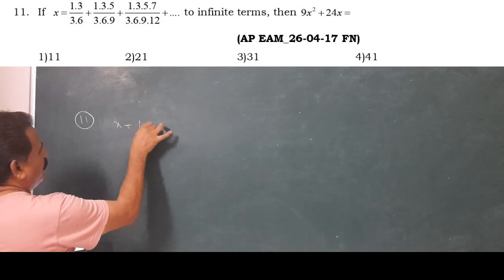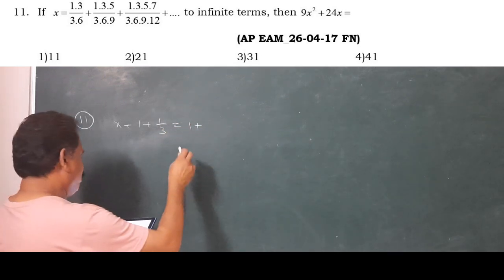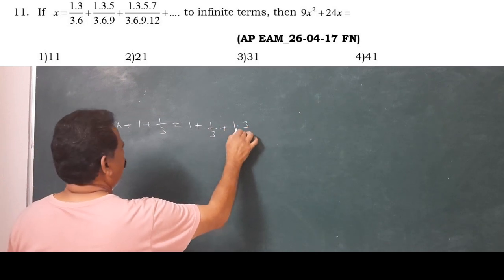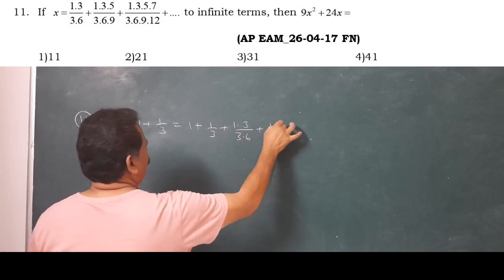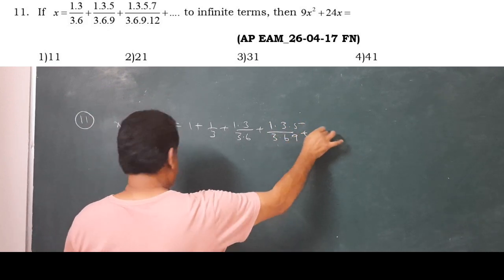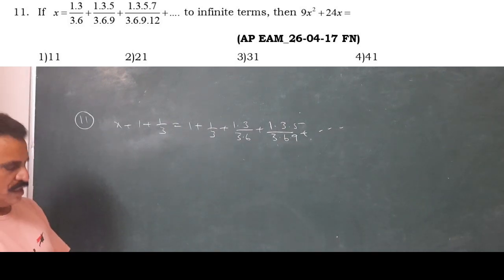Adding 1 and 1 by 3 gives the complete series: 1 plus 1 by 3 plus 1 into 3 by 3 into 6 plus 1, 3, 5 by 3, 6, 9 plus and so on, an infinite series. Now we have to find 9x square plus 24x.